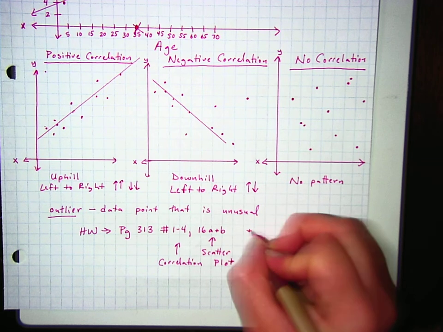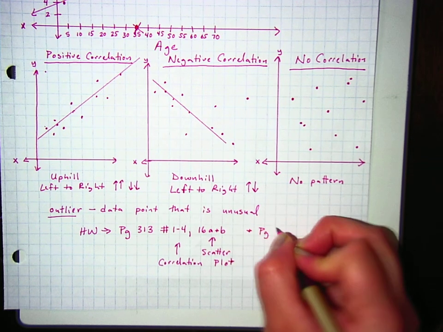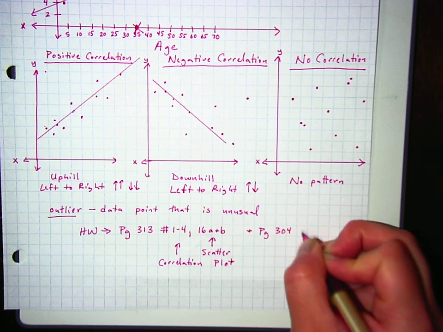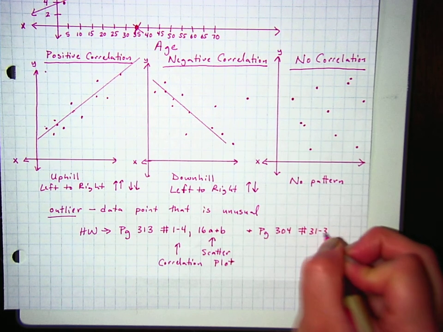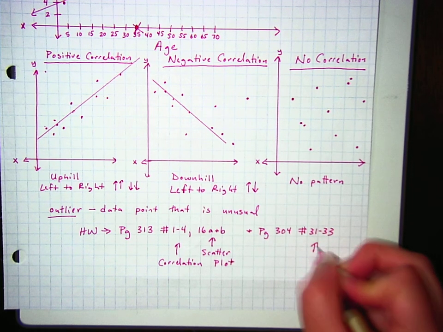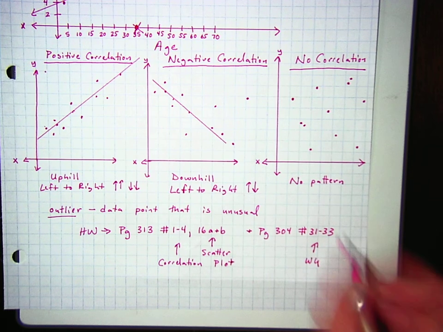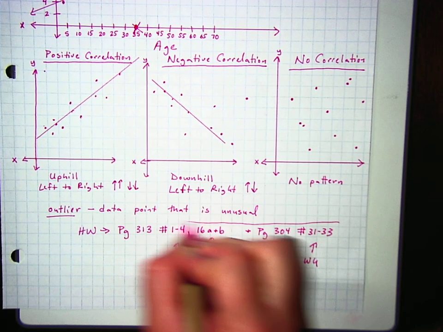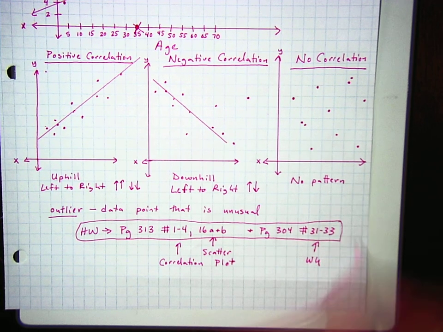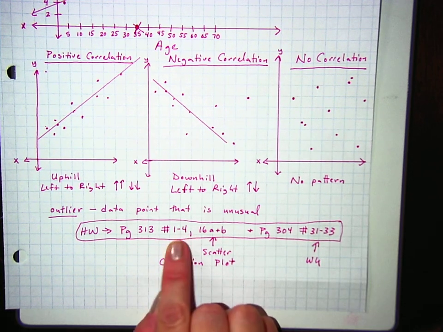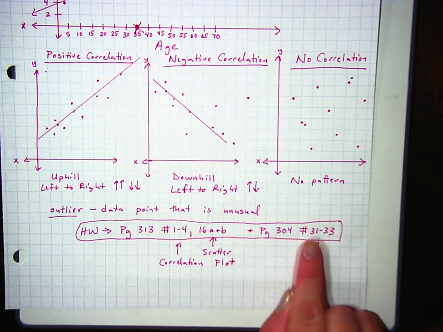And then the last thing I want you to do is go to page 304 again, good old 304 that we've been working on for a few days. And you're going to try 31 through 33, which is just like the warm-up. That is like, is this parallel? Are these perpendicular or neither? So it's a total of, let's see, 4, 5, 6, 7, 8 problems.